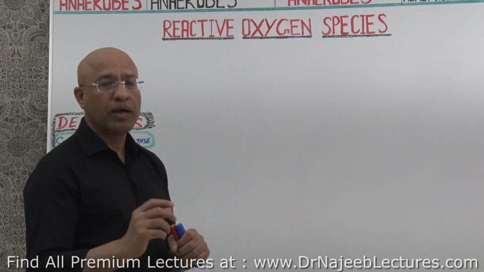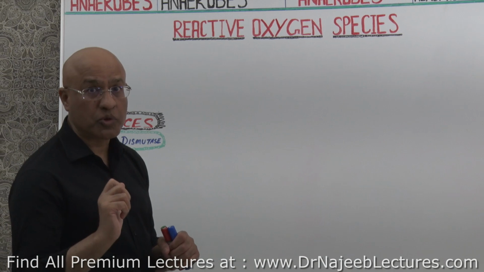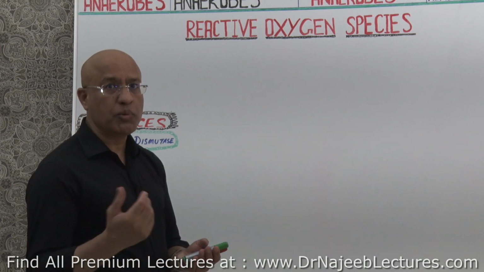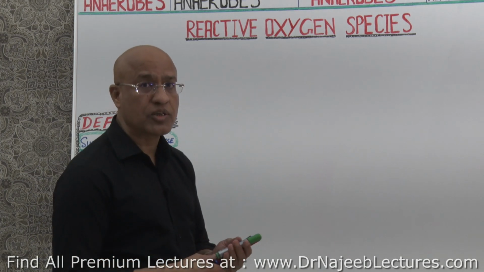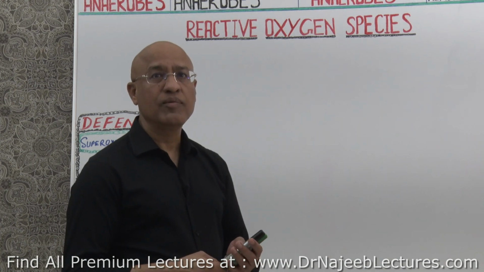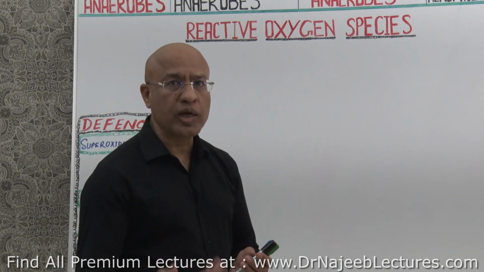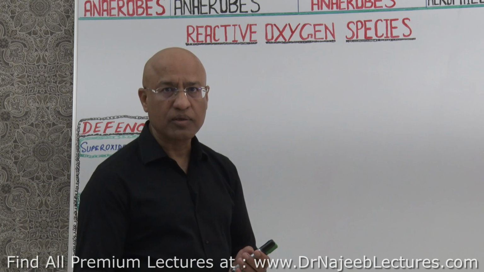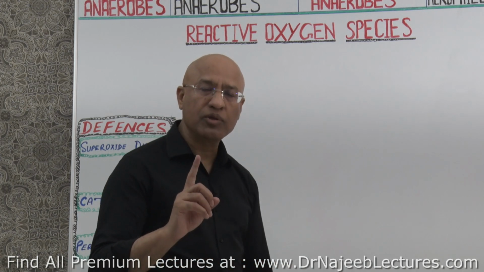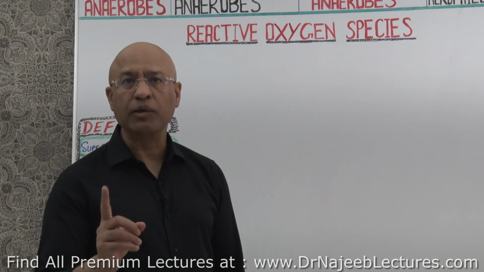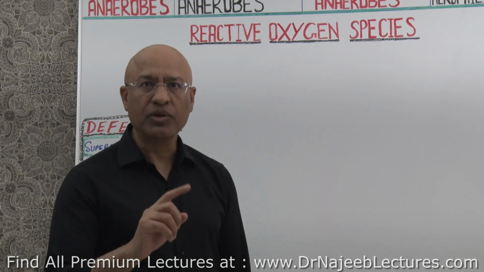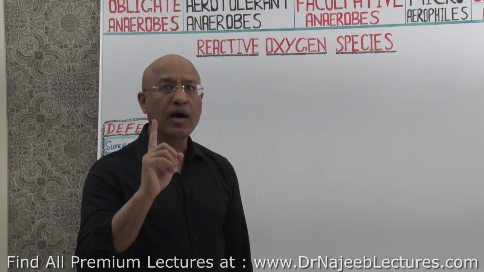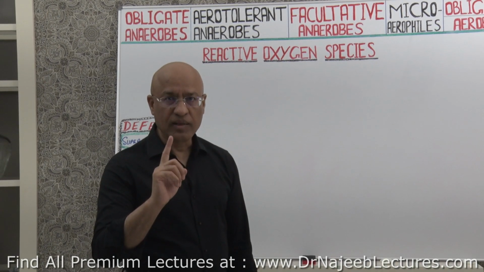Let me tell you how highly reactive oxygen species are produced in all those cells which are exposed to oxygen, and then we will see, to survive in an oxygen-rich environment, how these cells detoxify or neutralize or destroy these reactive oxygen species, right? So again, what are reactive oxygen species? These are those atoms, molecules or radicals which have an oxygen with an outer orbit with one unpaired electron.